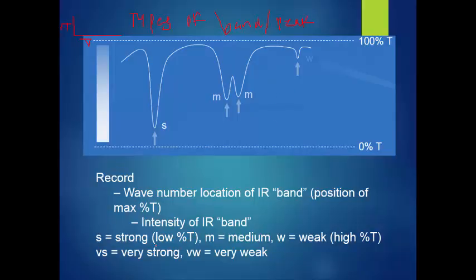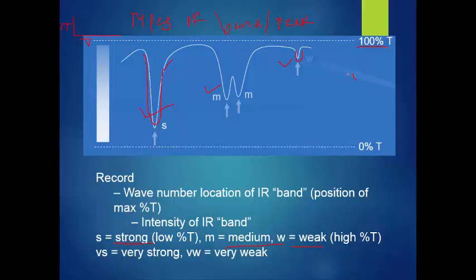This is the strong band because it gives a very large peak. This is the medium band and this is the weak band. See this, very nice concept. We know the relation of transmittance and absorbance. Always remember, transmittance is inverse to absorption.